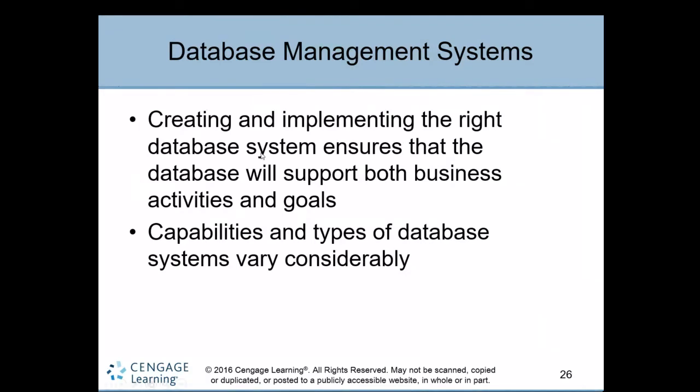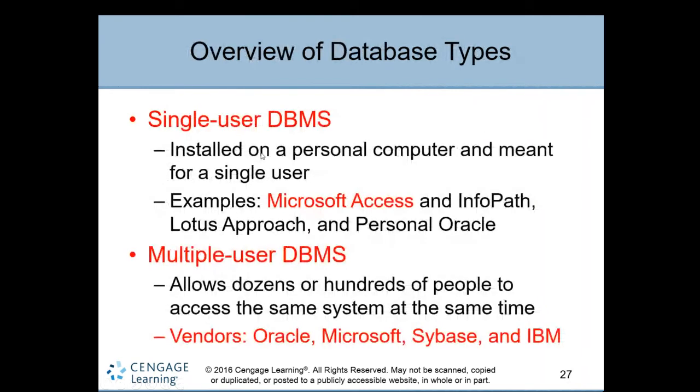Mostly the first paragraph is very important. What is a database management system? So we have simple types, two types only: single-user database and multi-user database. Single-user means it is installed on your single computer and accessed by a single user, serving a single user. A simple example is Microsoft Access. There are many other examples. A multi-user database serves hundreds of users who can access the database at a time. Examples include Oracle Database, Microsoft SQL Server, Sybase, IBM database. Many different companies or vendors have developed multi-user database management systems.